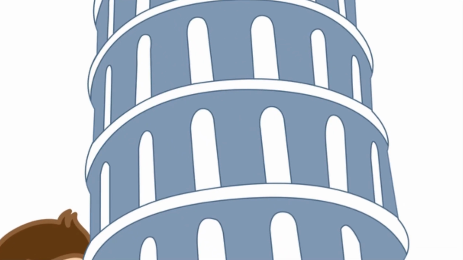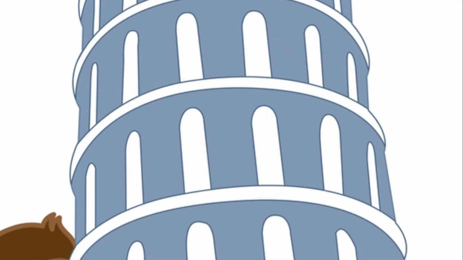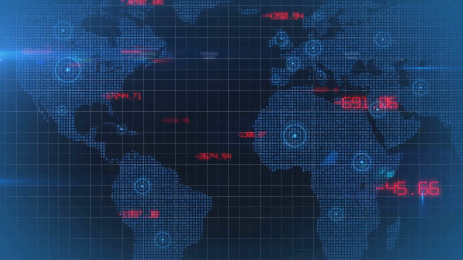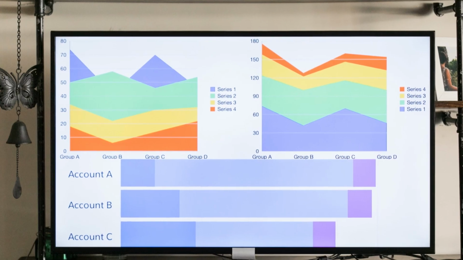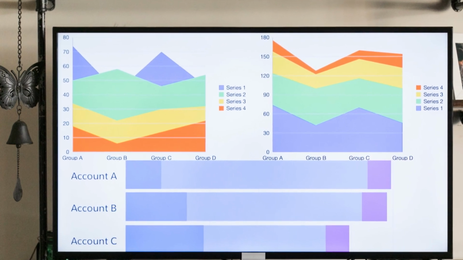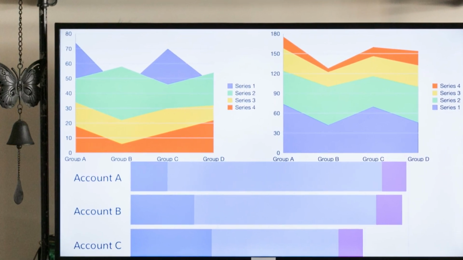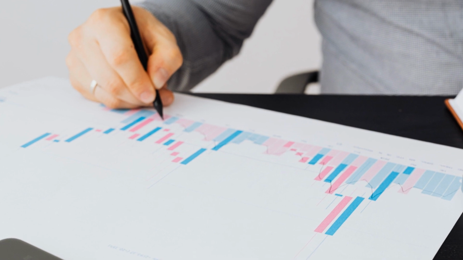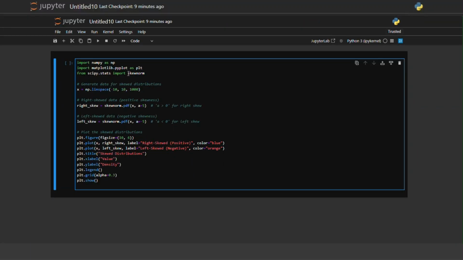Life is full of surprises, and so is data. Sometimes data leans to one side, like a leaning tower. This is skewed distribution. Imagine the income distribution in a country. Most people might earn within a certain range, but a few very high earners skew the distribution to the right. Skewness can be positive, with the tail on the right, or negative, with the tail on the left. It tells us about outliers and unusual data points. Understanding skewness helps us interpret data accurately and avoid misleading conclusions.